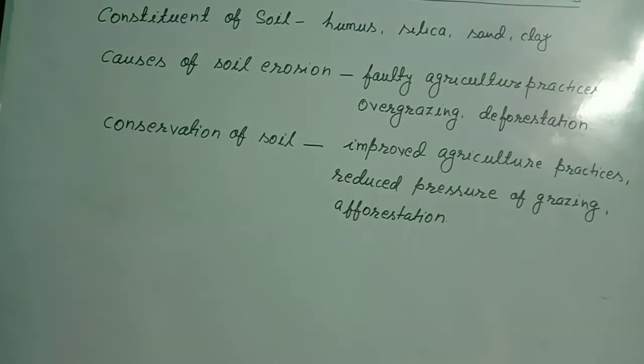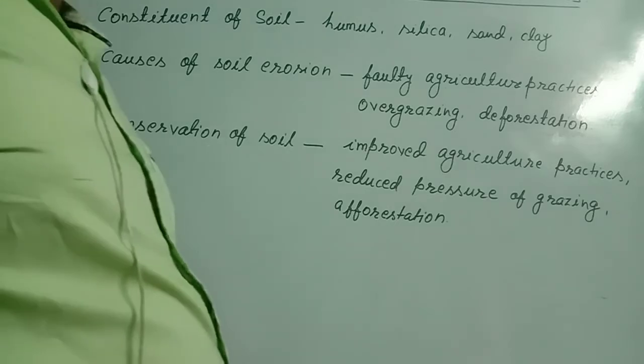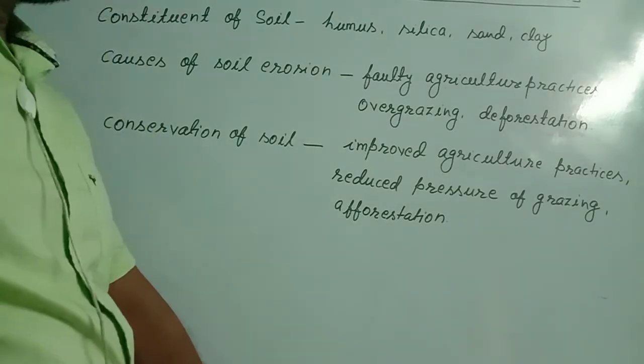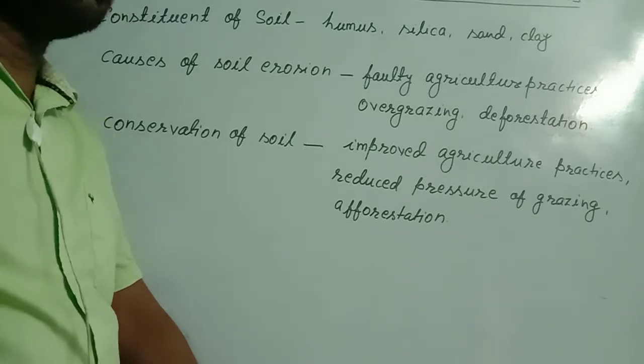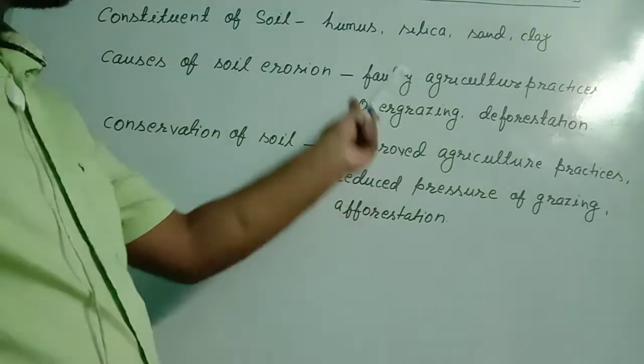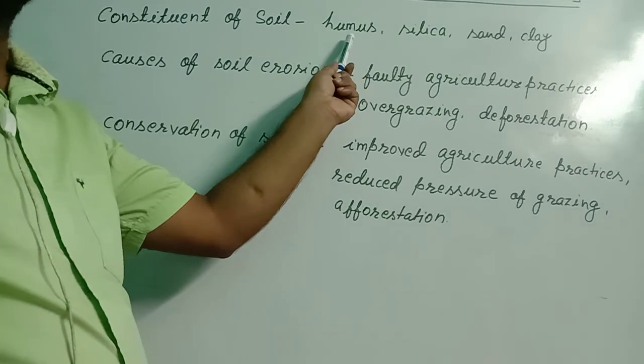Constituents of soil: humus, silica, sand and clay. These four are the constituents of soil. Others are so many organic and inorganic matters. Humus is responsible for the fertility of the soil.